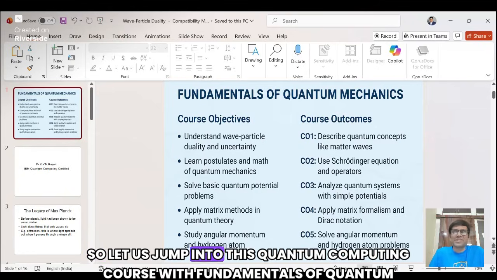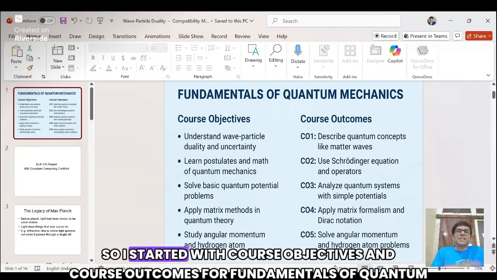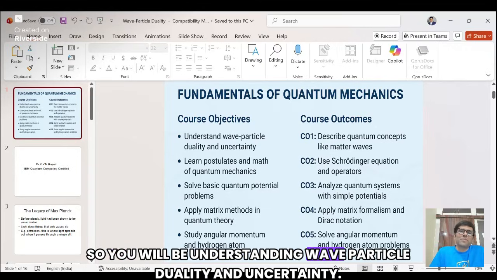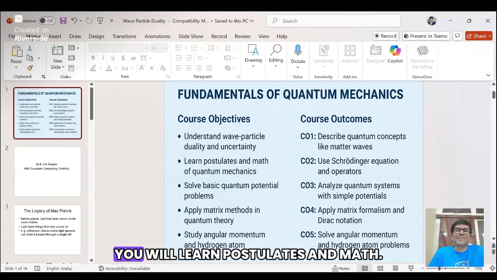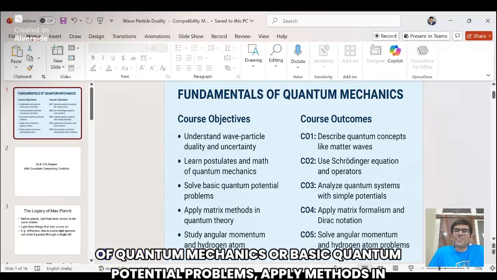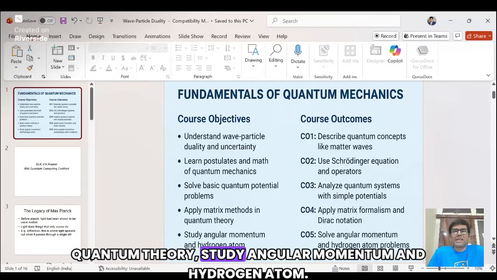So let us jump into this quantum computing course with fundamentals of quantum mechanics. I started with course objectives and course outcomes for fundamentals of quantum mechanics. So you will be understanding wave particle duality and uncertainty. You will learn postulates and math of quantum mechanics, basic quantum potential problems, apply matrix methods in quantum theory, and study angular momentum and hydrogen atom.